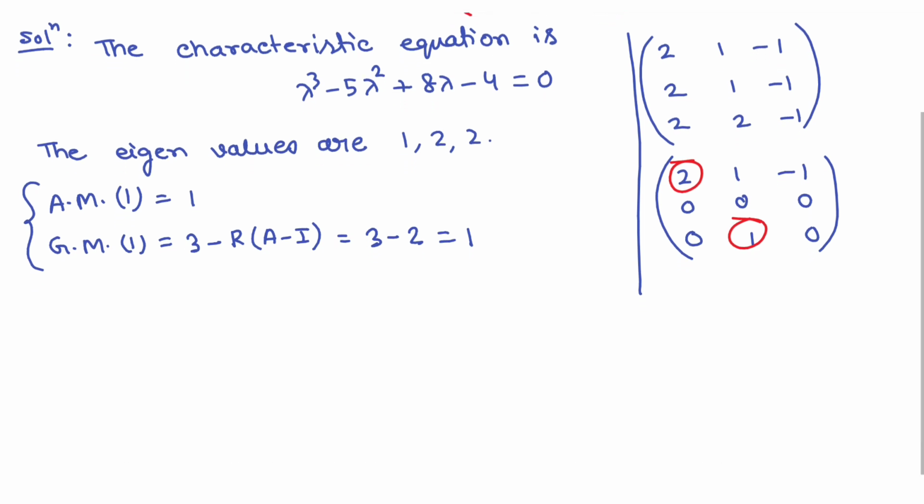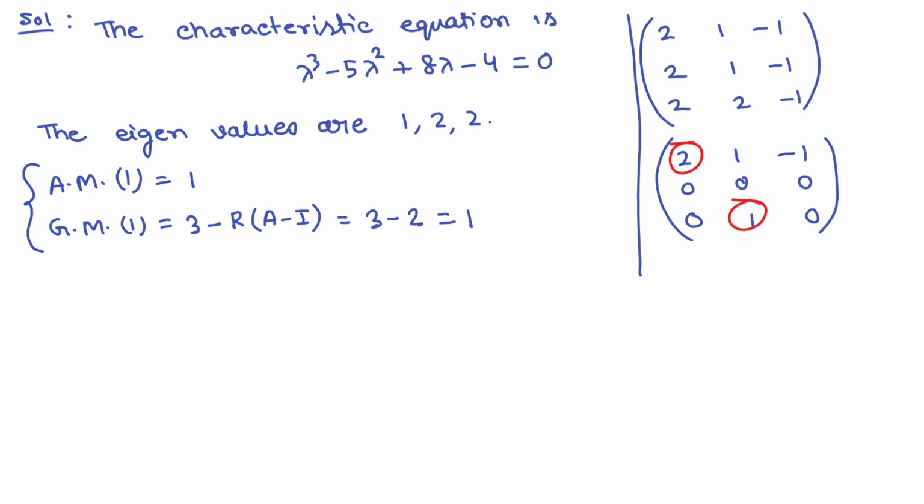Now calculate for the eigenvalue 2. AM of 2 equals 2, and what is GM? GM of 2 equals 3 minus rank of A minus 2I.